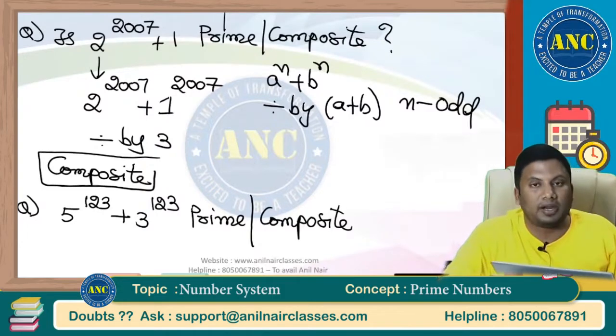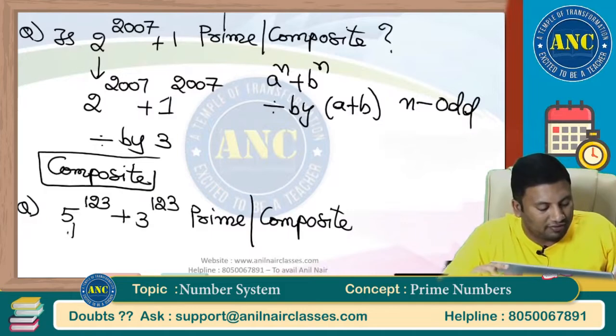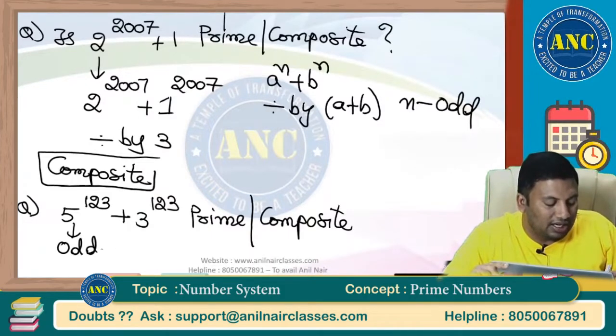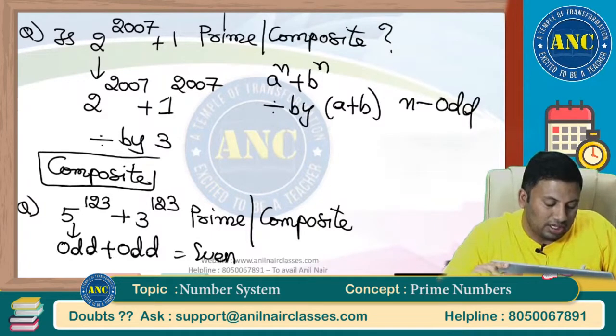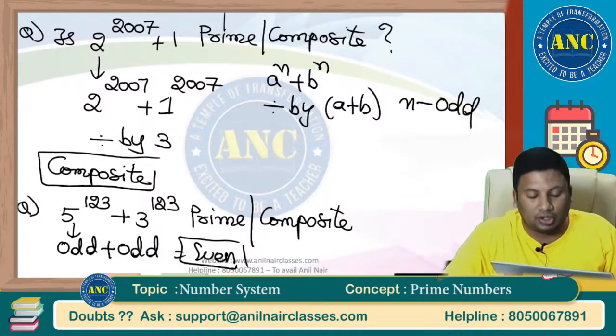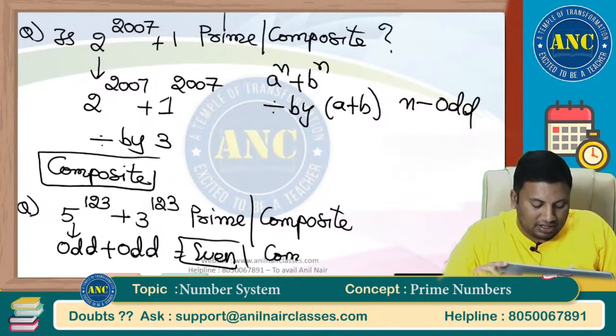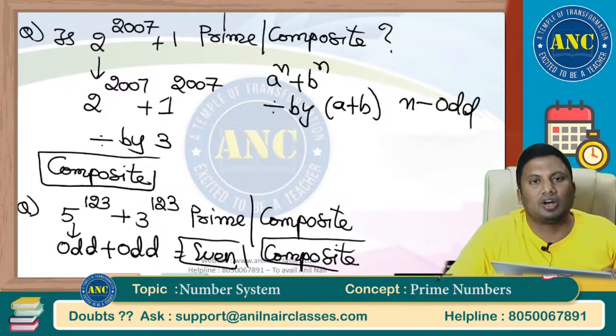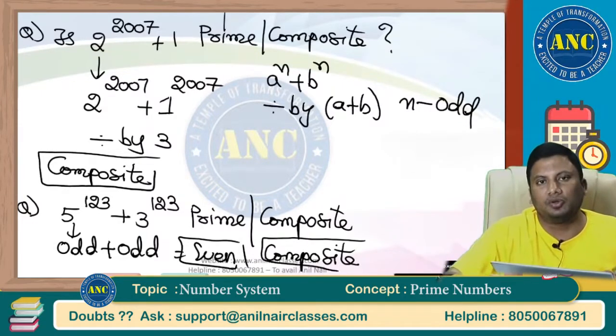5 power 123 plus 3 power 123. 5 is an odd number. 3 is an odd number. Odd plus odd is an even number. So there is no even prime number other than 2. So the answer for this question is composite. Even in powers also you can use this logic.